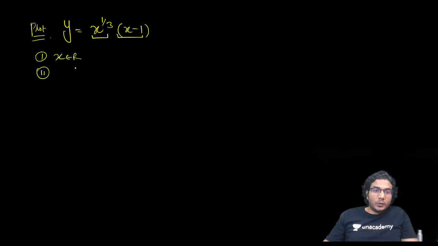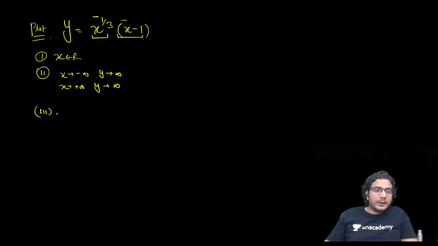Second, we are going to see the limits for x approaching plus infinity and minus infinity. So x approaching minus infinity, this is minus infinity, this is also minus infinity. So when x approaches minus infinity, y will approach plus infinity. When x approaches plus infinity, then of course y will approach plus infinity only.